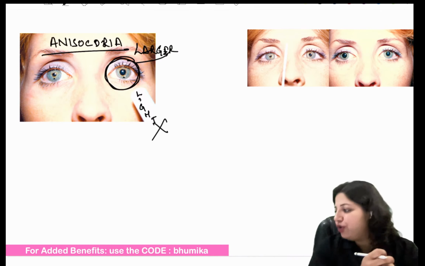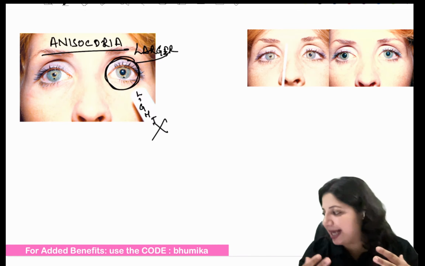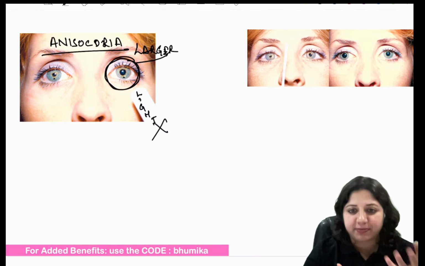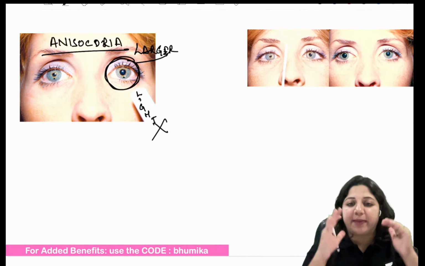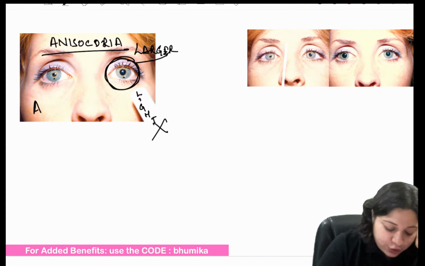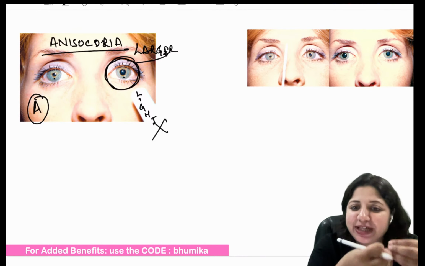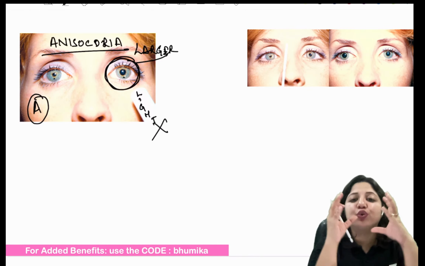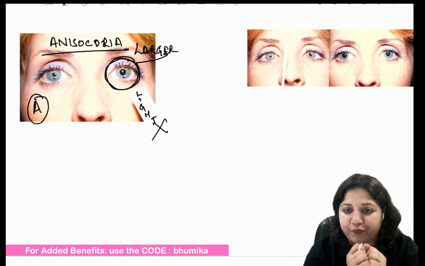Oh yes, you meant to name the occipital lobe areas. Absolutely, Brodmann area number 17, 18, 19. Okay, so coming back to the question, that is one observation from image A. When we show the light to the eye, there is no direct reflex present. There is no constriction of the pupil.